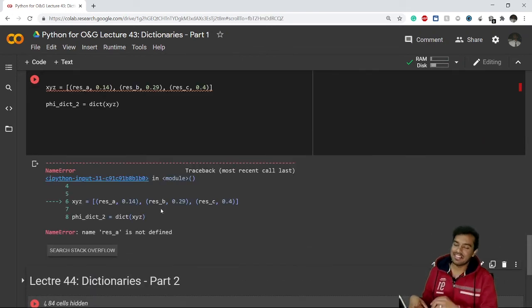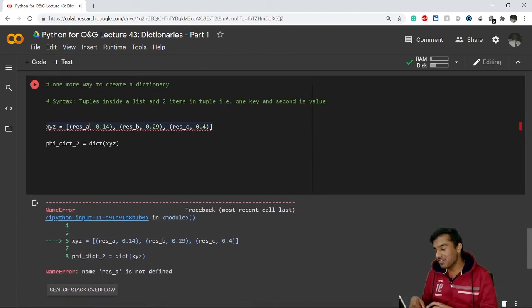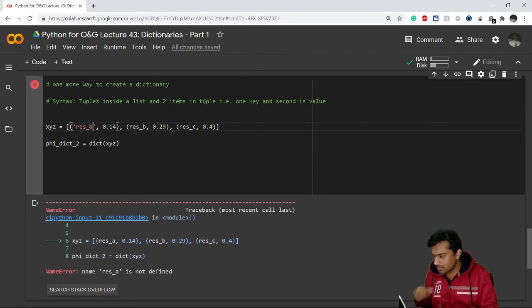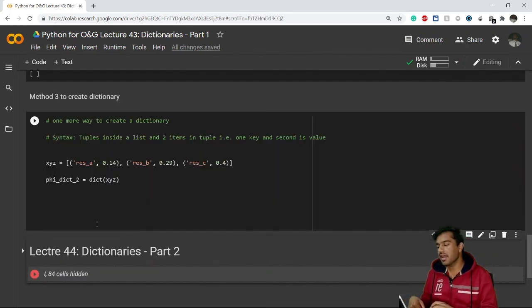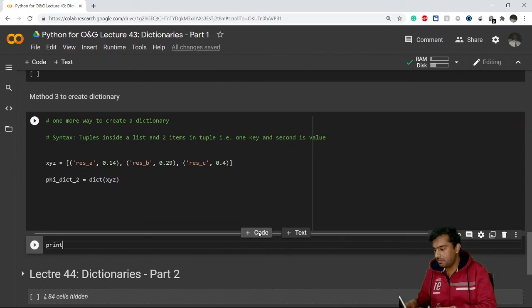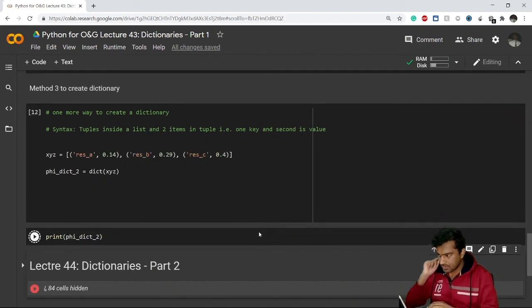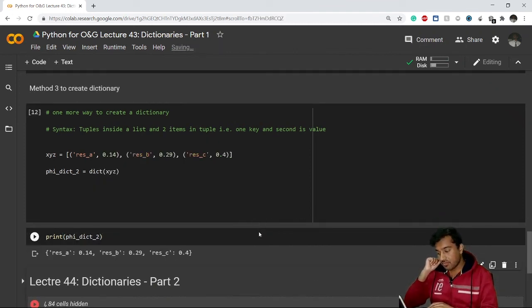So see, again this will give you an error. Now this time you have to use the quotes here. These are small things I'm mistaking again and again, because I want you not to make the same mistakes. You have to understand where we are using single quotes, where we are using double quotes, and where we are using no quotes at all. Now if I execute this, it doesn't give me an error. And now if I go and print phi dict 2, see, we are getting this, we have created the same result.